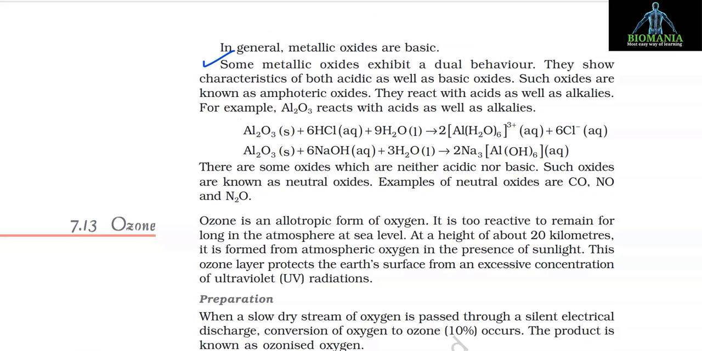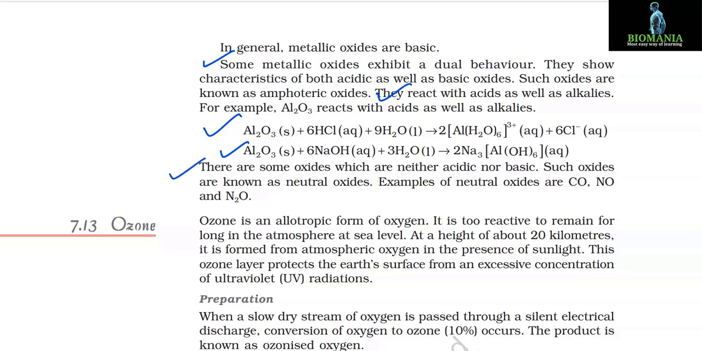Some metallic oxides exhibit a dual behavior. They show characteristics of both acidic as well as basic oxides. Such oxides are known as amphoteric oxides. They react with acids as well as alkalis. For example, Al2O3 reacts with acids as well as alkalis. Al2O3 plus 6HCl plus 9H2O gives 2[Al(H2O)6]3+ plus 6Cl-. Al2O3 plus 6NaOH plus 3H2O gives 2Na3[Al(OH)6].